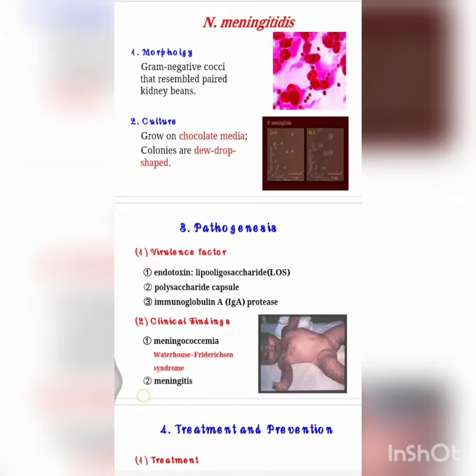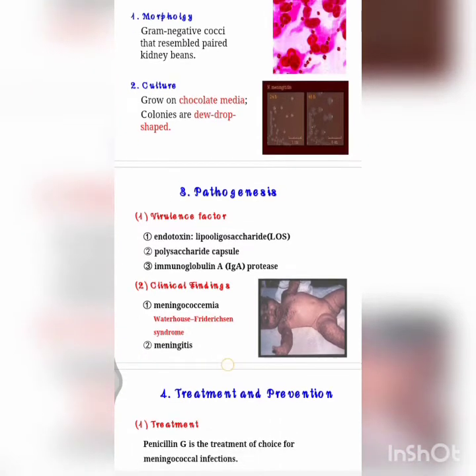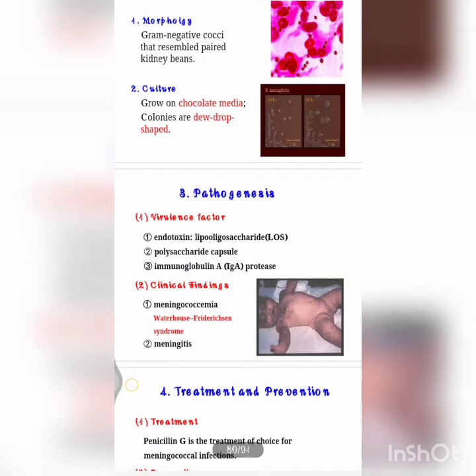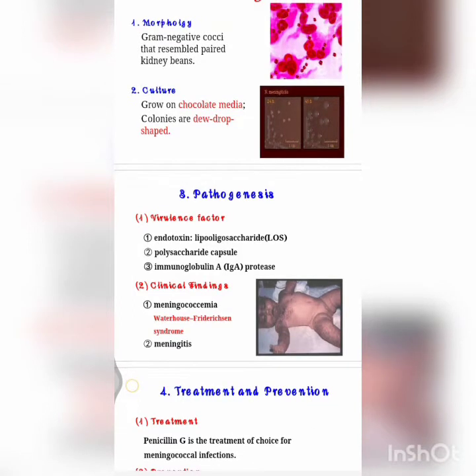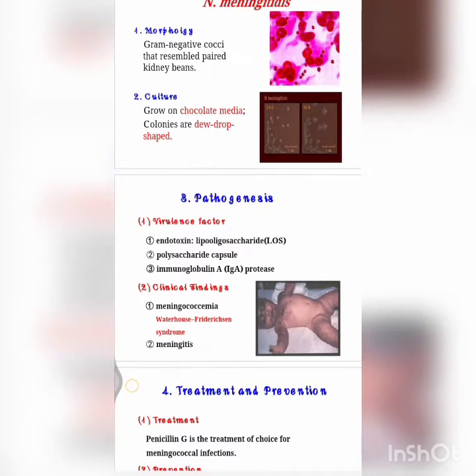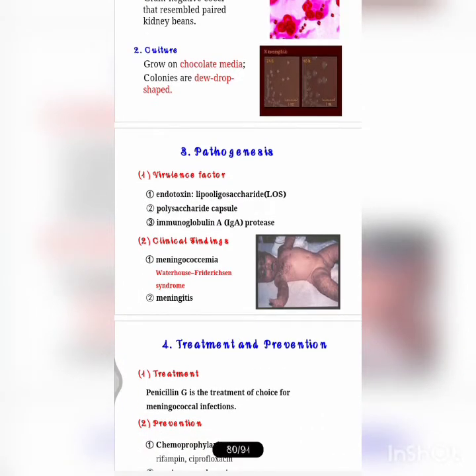So when it reaches the blood, then it is known as meningococcemia. This is important: when it reaches the bloodstream, the endothelial cells are damaged. This also causes Waterhouse-Friderichsen syndrome, and later meningitis in the brain. Whenever this species enters the brain, it crosses the blood-brain barrier and easily enters the CSF, where it causes the infection, that is inflammation of our meninges. Meninges, we know: dura mater, arachnoid mater, pia mater. So it leads to inflammation of our meninges, leading to meningitis.